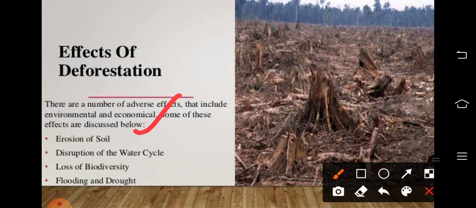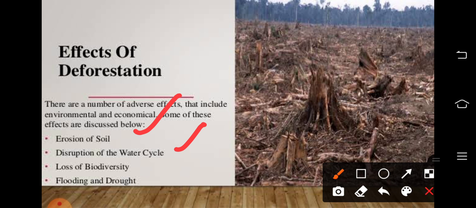Means now we are cutting down these plants or trees, what will happen? The outer layer, the top soil will be exposed to the nature, exposed to the atmosphere. So when it rains heavily, what happens? The surface soil will be removed. That is what is called soil erosion. Then disruption of water cycle.